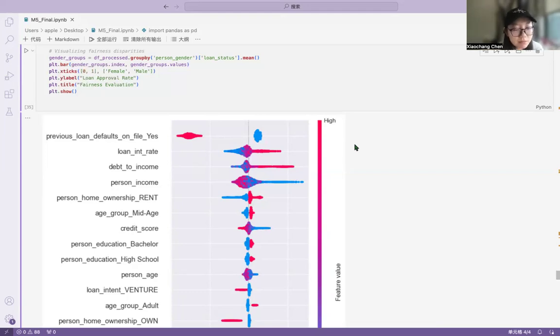We want AI to be fair, transparent, and understandable. So today I will break down how we explain AI decisions and how we make sure it's treating people fairly. So now let's step in.